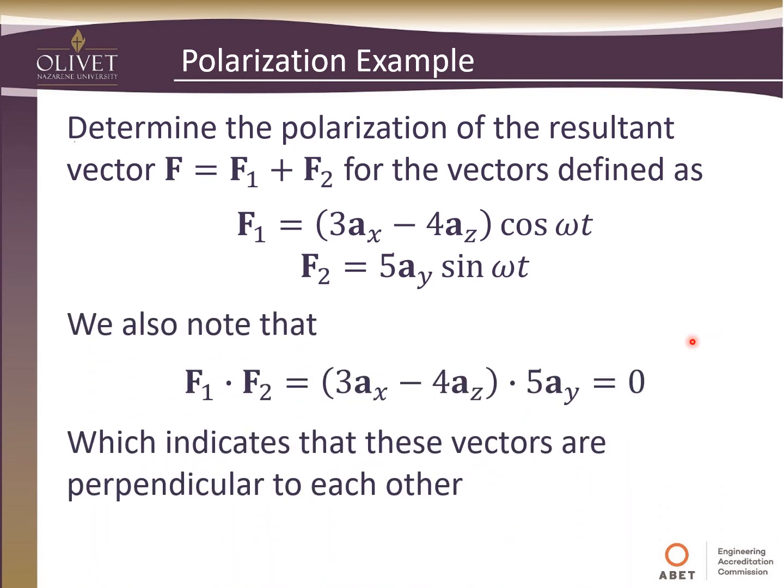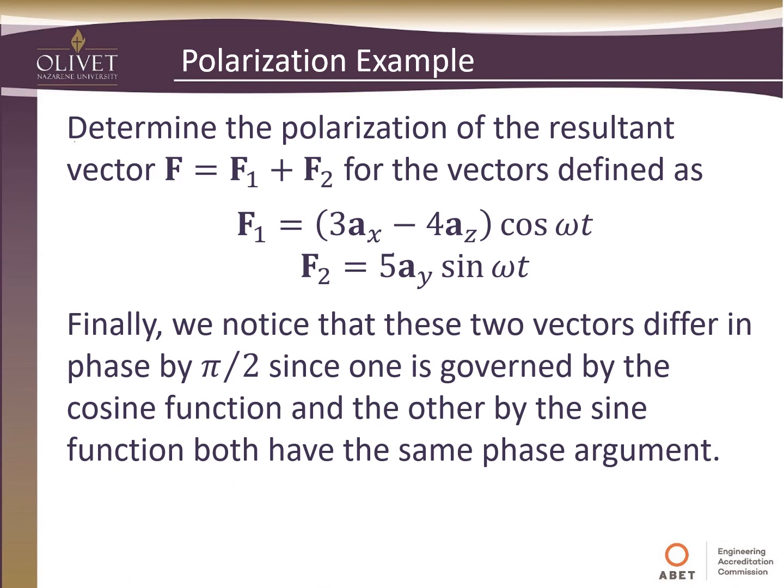As we continue to look at this, we also note that if we take the dot product of these two, and we should be able to recall from the last lecture how to do that, we take 3ax minus 4az dotted with 5ay. Remember, we can distribute this from what we learned the other day. If we take ax dot ay, that's going to be 0. And if we take az dot ay, that again is going to be 0. So the dot product of these two vectors is 0. This tells us that these vectors are perpendicular to each other, which is important.